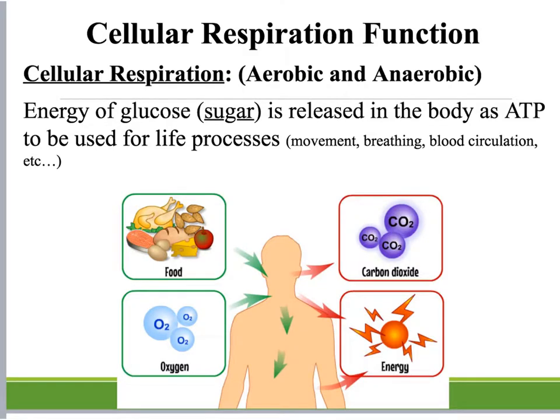Now, the other process that happens to get cellular energy is cellular respiration. Cellular respiration can be aerobic or anaerobic, and we'll talk about what that means here. But cellular respiration, the function, so this is on your table on the back side of your notes underneath function for cell respiration. The function of cellular respiration is for energy to be released from glucose as ATP. So energy of glucose is released in the body as ATP. So we're transforming that stored energy in our food into cellular energy called ATP so that we can move and breathe and function and do everything that we need to be alive.